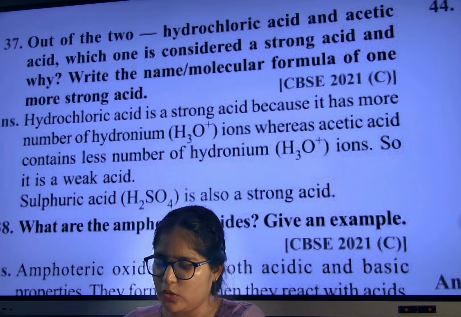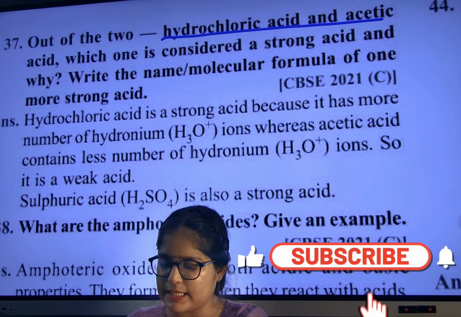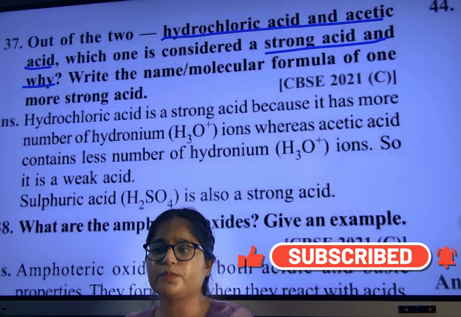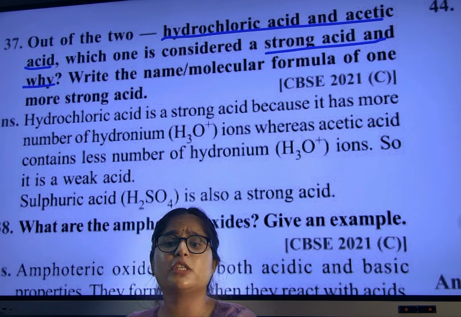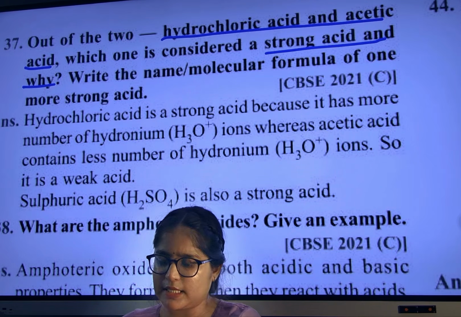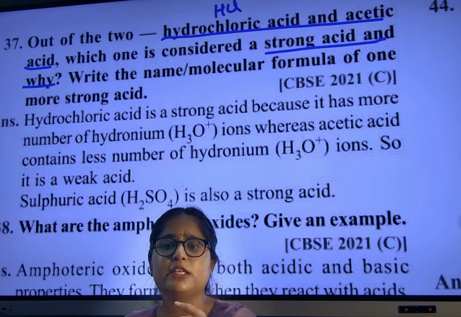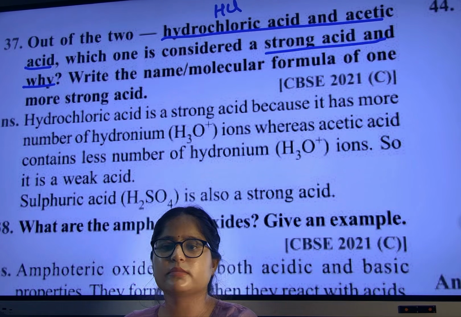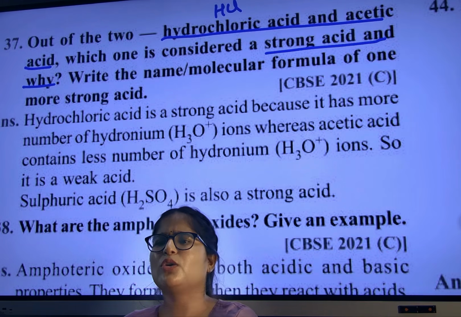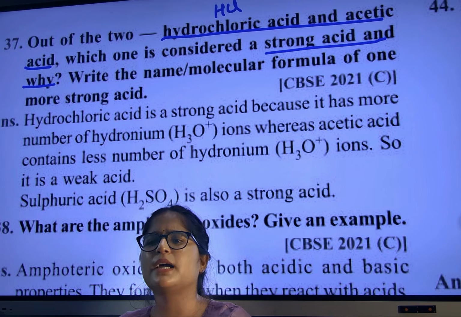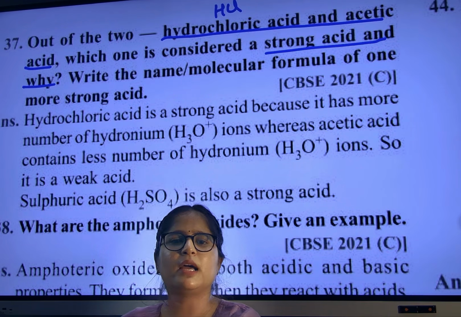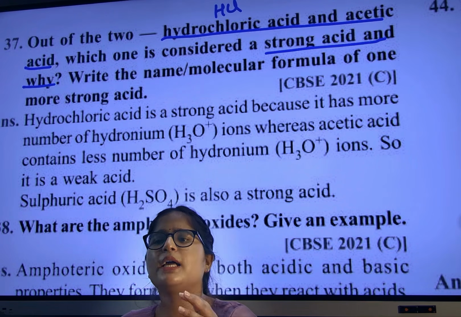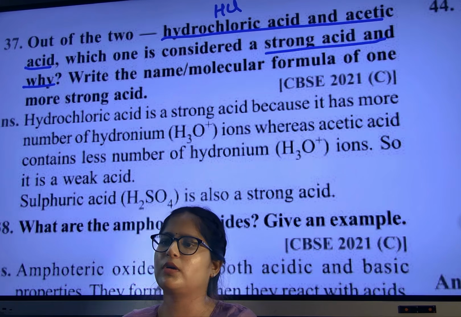Of the two, hydrochloric acid and acetic acid, which one is considered a strong acid and why? Just now I have told you who is strong. HCl, hydrochloric acid is stronger. And why is it stronger? Very good. Stronger acid means more H plus ions and low pH. Simply write down: HCl is stronger because it has more H ions. More H ions means low pH, so stronger, right?